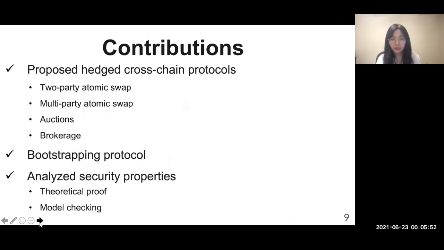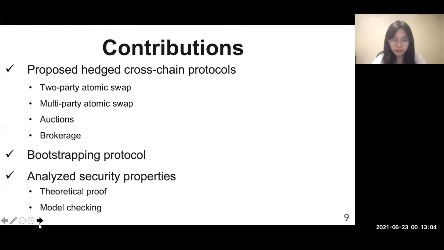They cannot be generalized to other cross-chain transactions. In this paper, we proposed hedged cross-chain protocols to hedge against the lockup griefing problem. We have hedged protocols for two-party atomic swap, multi-party atomic swap, auctions, and brokerage. We also provide bootstrapping protocol in case two parties are exchanging a huge amount of assets. We'll get into later. We also analyze security properties by theoretical proof and model checking.